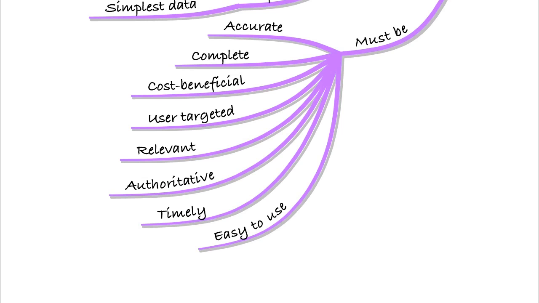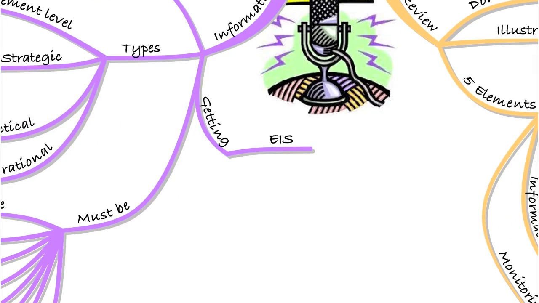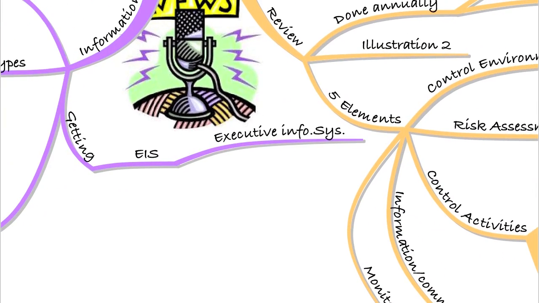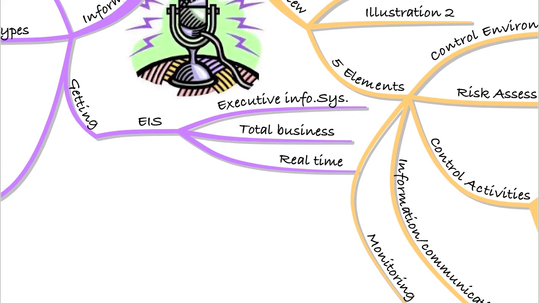So how, as an organization, are we going to get this information? Well, we're going to get it from various different systems within the organization. So those different systems are, first of all, your EIS. An EIS is an executive information system. So this is for those board members. Remember, they needed a wide range of information from all parts of the organization. So that system is going to cover all of the business, and it's going to do it in real time so that the executives, the board members, can make those crucial decisions in real time.